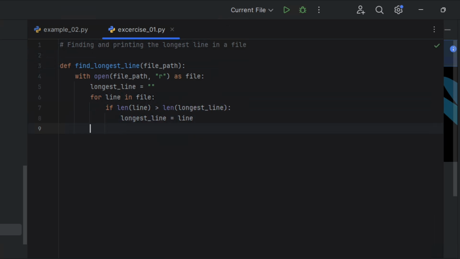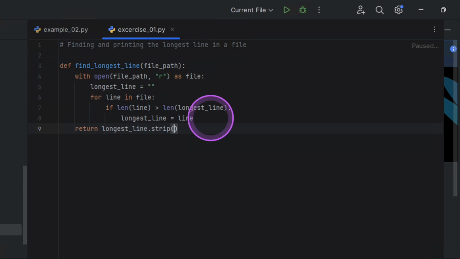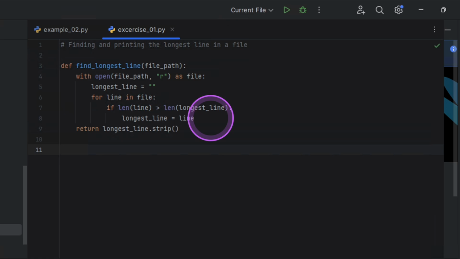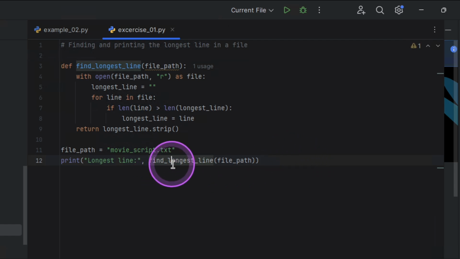Afterwards, come here. Well, I want to return my longest line, and for that I also want to strip every white space. Okay, so I'm going to allow my user to input the file path. I'm going to be using my movie_script.txt, and I would print. I'm going to print find_longest_line, and this is where I call the function that I just created, and this is the file path. I shouldn't have more than one here. I'm just going to delete this. Okay, so I call the function. This is the file path I'm going to be printing, looking through the movie script.